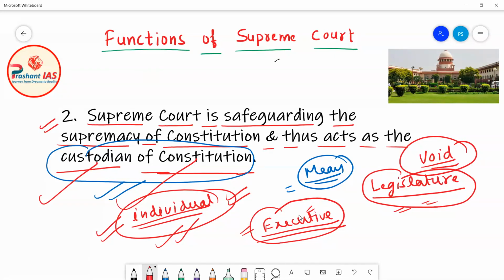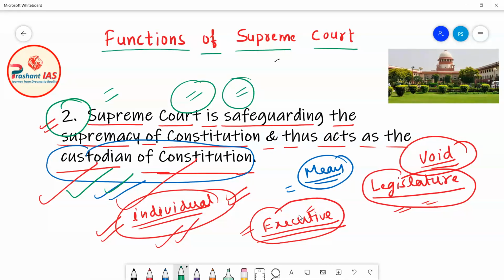Friends, once a question was also asked in your UPSC exam from this function of the Supreme Court. So kindly try to remember this function of the Supreme Court, because earlier also UPSC has asked a question from this function.